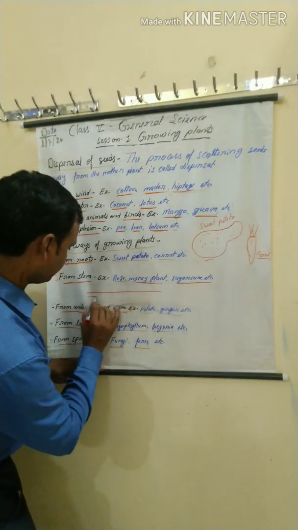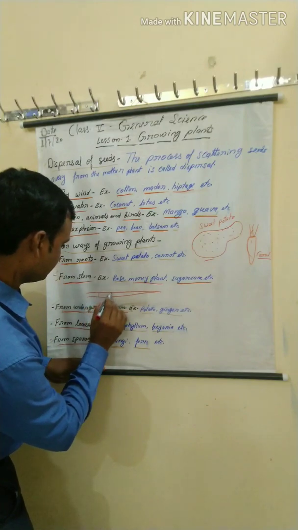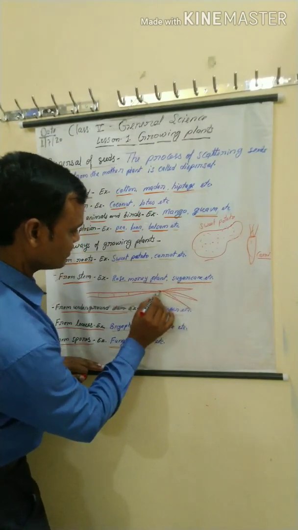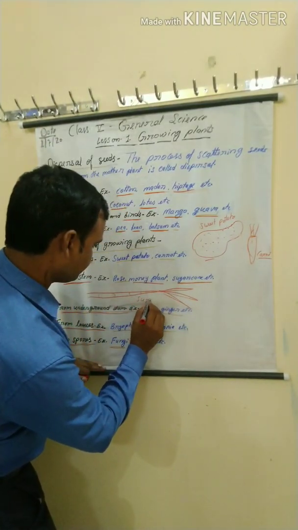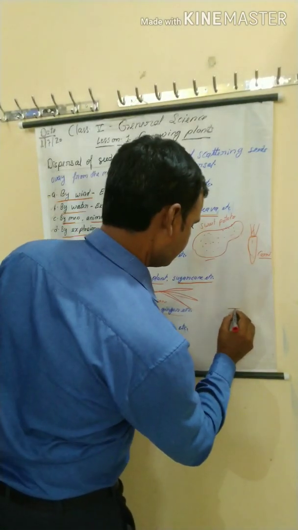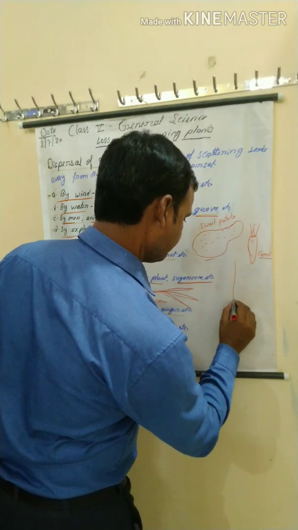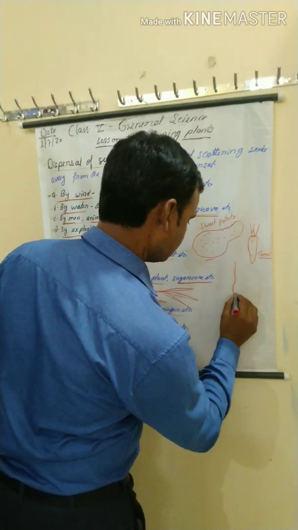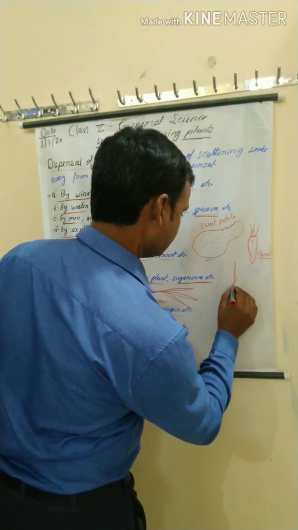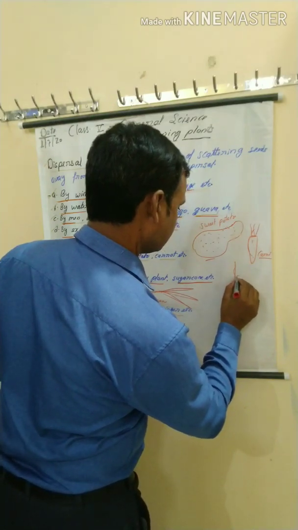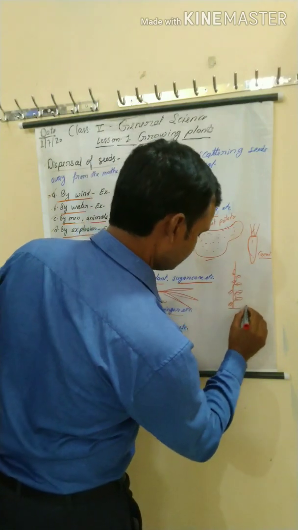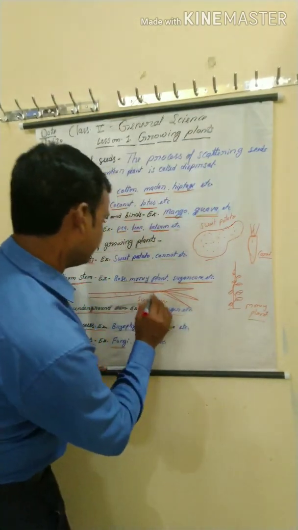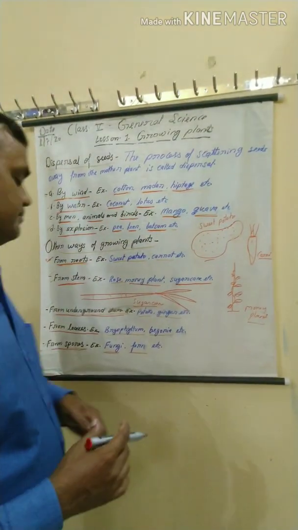Suppose this is a sugar cane, and leaves, money plant, sugar cane and roots also grow from the stem.